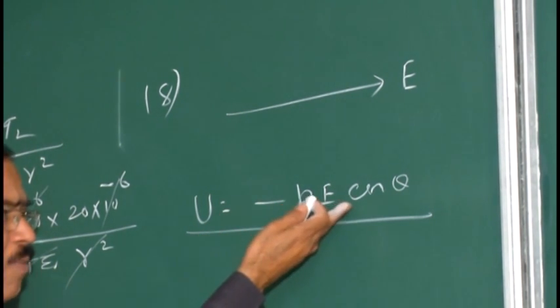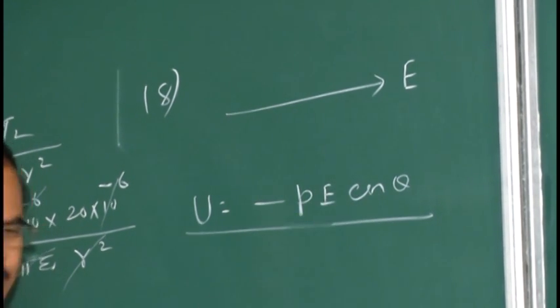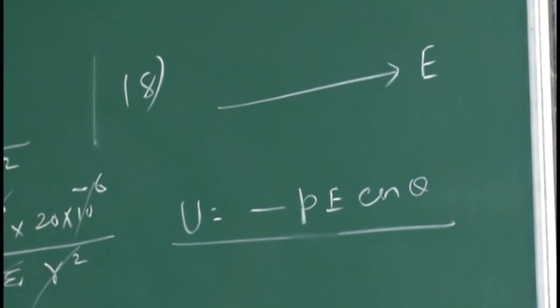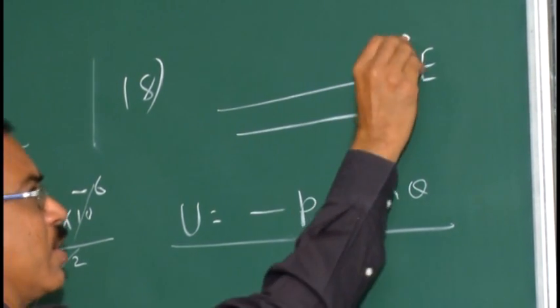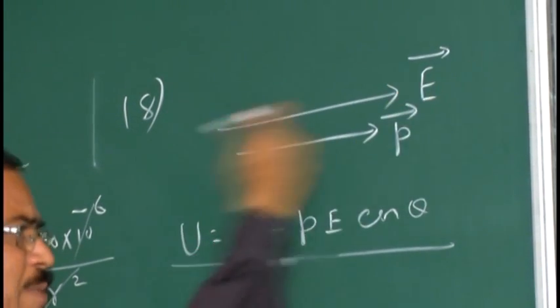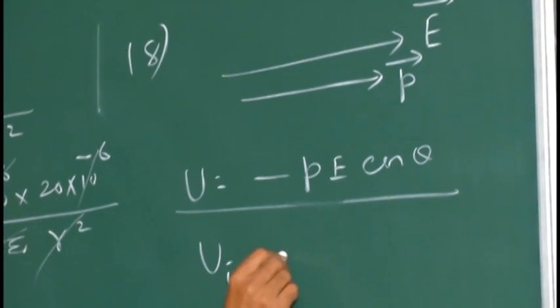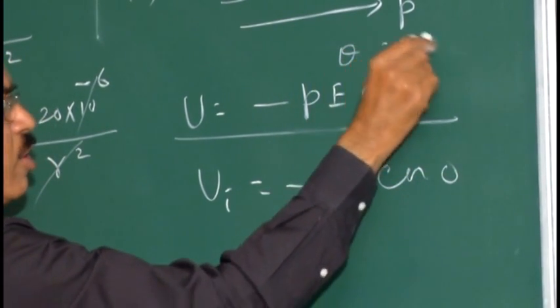So for this to be minimum, minus P E is the minimum possible. So cos theta must be 1. Cos theta is 1 means theta must be 0. So I said theta is 0, stable equilibrium. So place the dipole like this, that's all. This is the electric field vector, this is the dipole vector. What is the angle between the two? Since the two are in the same direction, initially the potential energy is minus P E into cos 0. Why? Theta is 0 in this case.